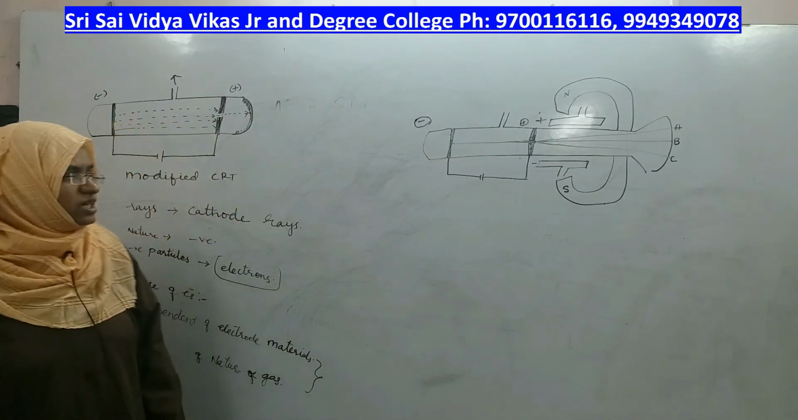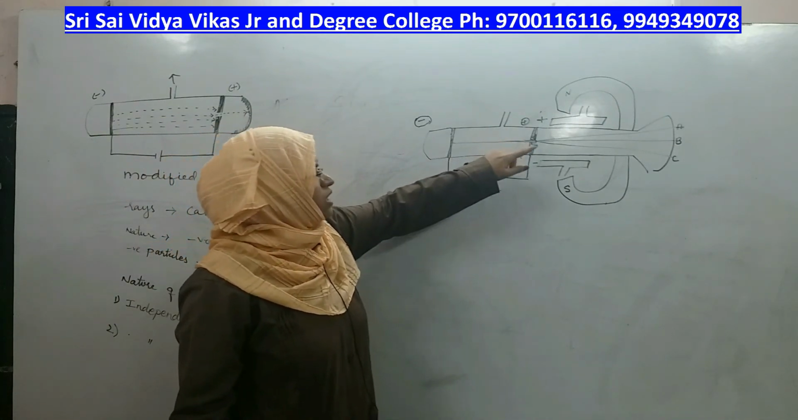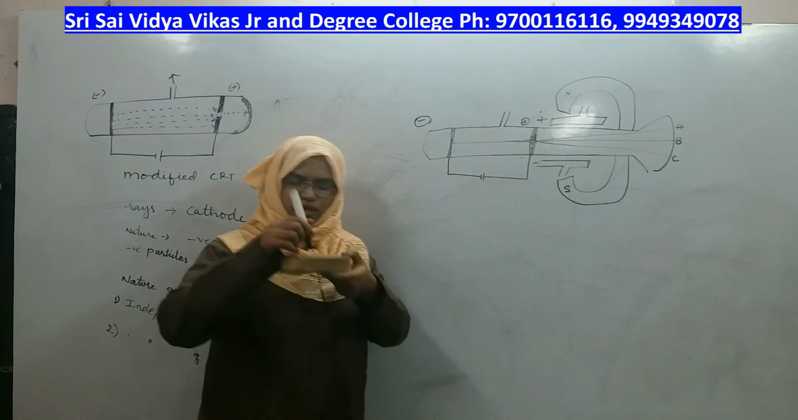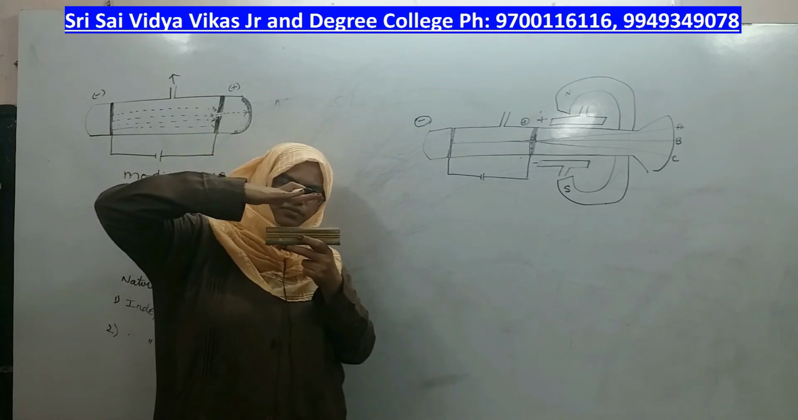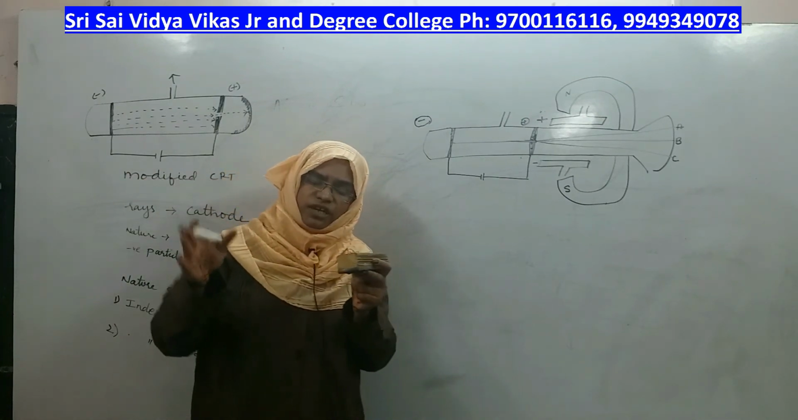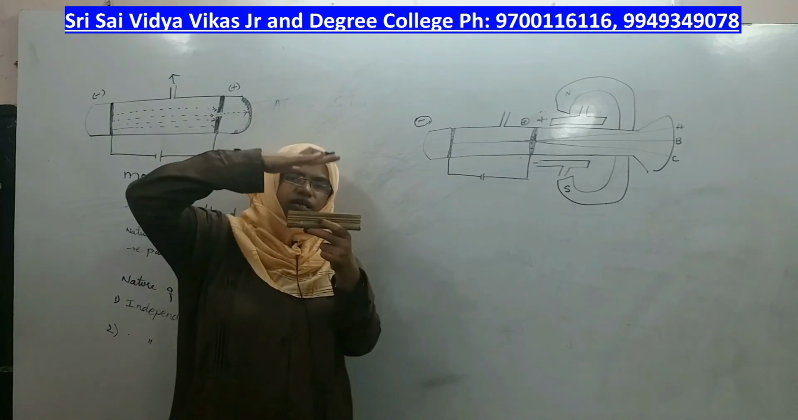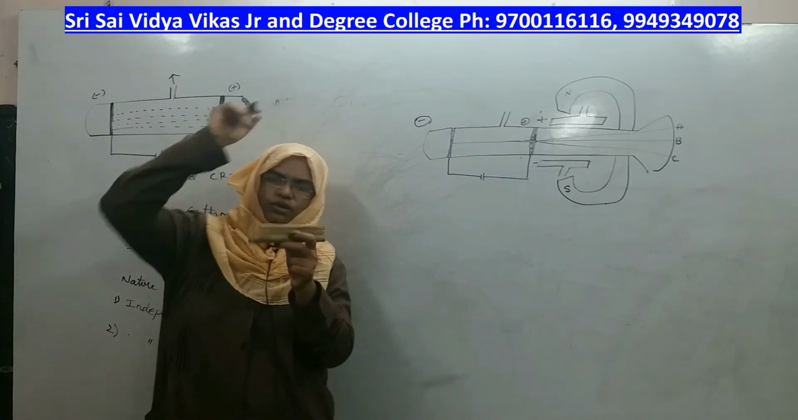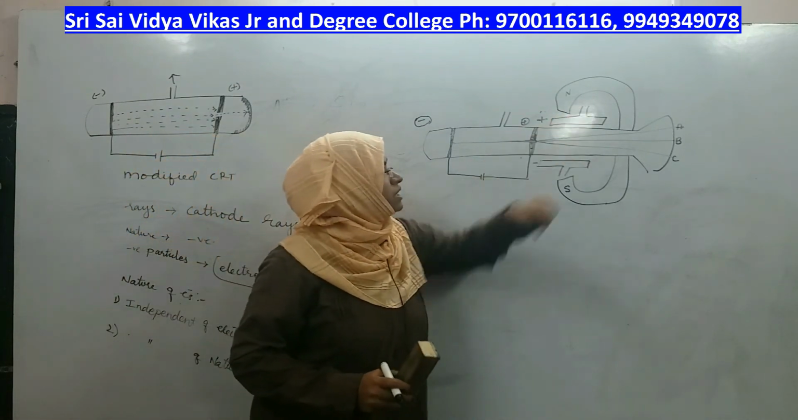What is the further modification? To the same cathode ray tube having a small hole at the anode, he has placed an electric field perpendicular to the tube. If this is the cathode ray tube, the electric field is perpendicular. And a magnetic field, which is also perpendicular to the same cathode ray tube. The electric field is perpendicular to the cathode ray tube, the magnetic field is also perpendicular to the same tube, and these two fields are perpendicular to each other.